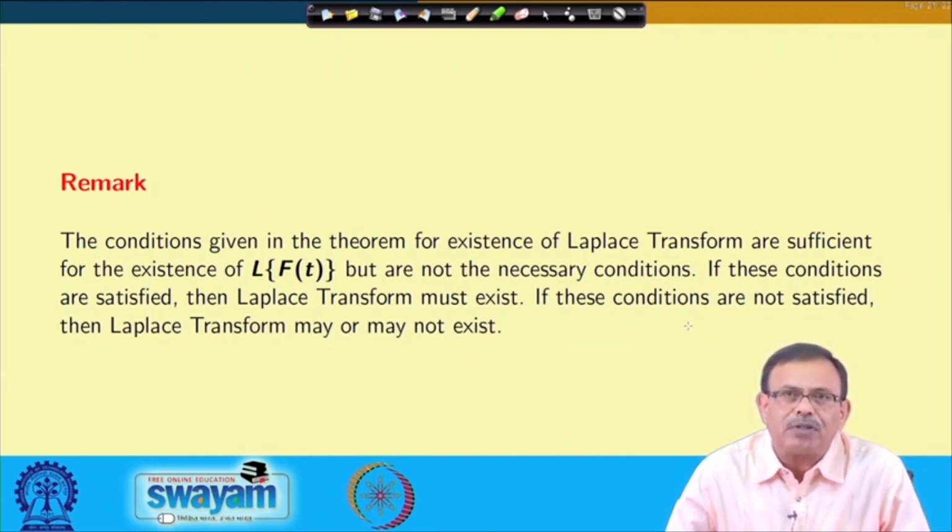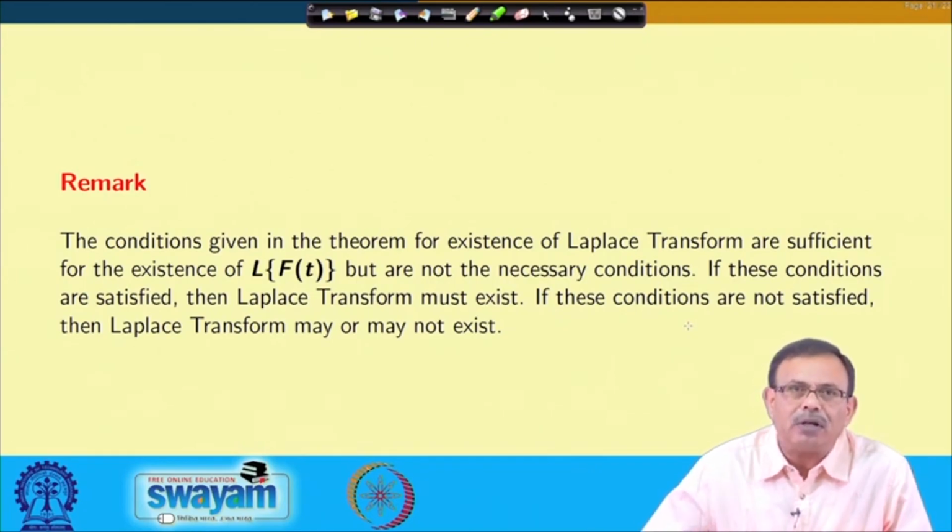But if these conditions are not satisfied, the Laplace transform of that function may or may not exist. Sufficient condition means if the conditions are satisfied, the Laplace transform of the function must exist, but if the conditions are not satisfied, then the Laplace transform may or may not exist.